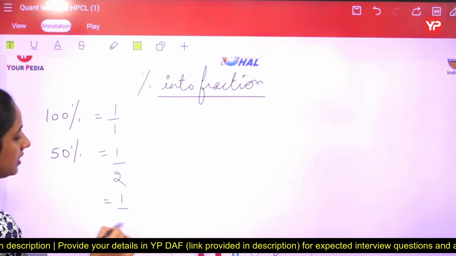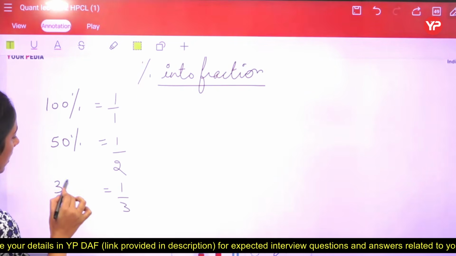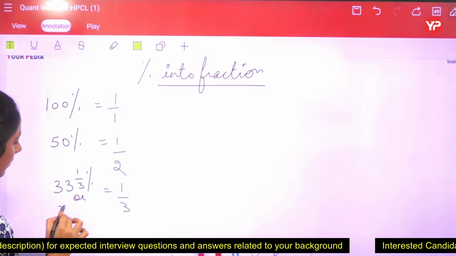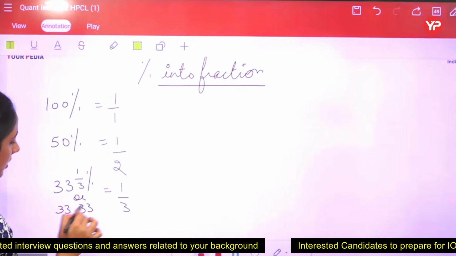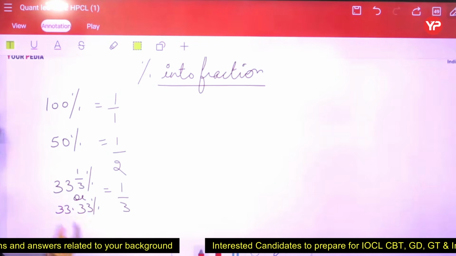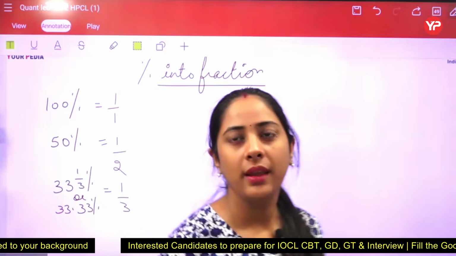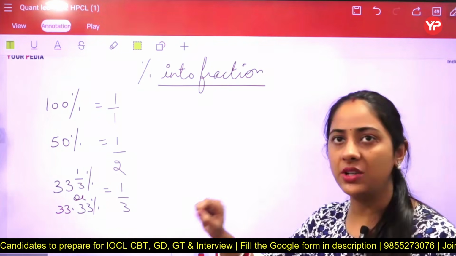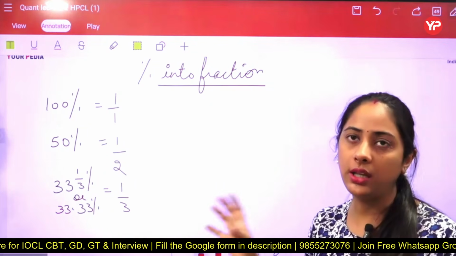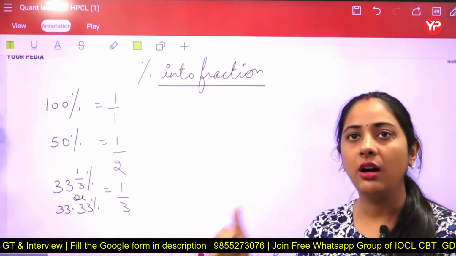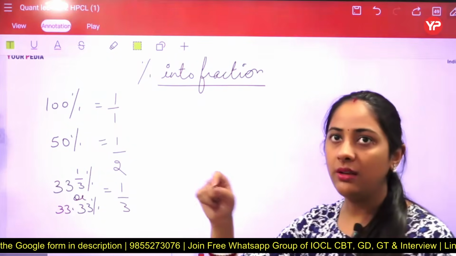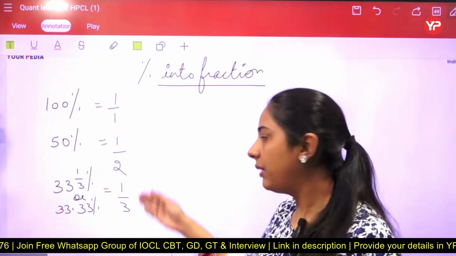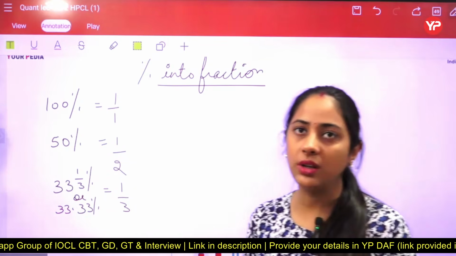1 by 3 is always equals to, now we have to learn this one, 33 1 by 3% or 33.33%. Yes. Now how to learn this one? So students, in this one, if you look at the mixed fraction, क्या मिल रहा है आपको? 333, a digit that is 3. And in this form of decimal, we are again getting 33.33, that is 3. Lots of 3 are there. So इसके form में we can learn that it's always equals to 1 by 3.